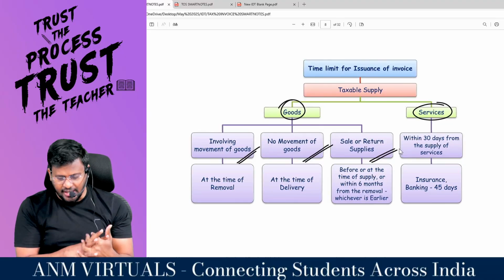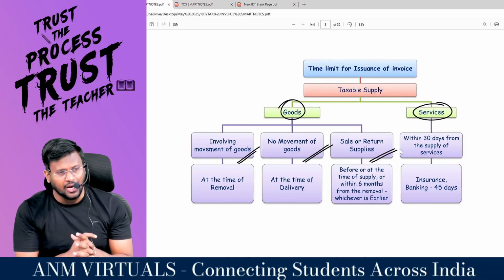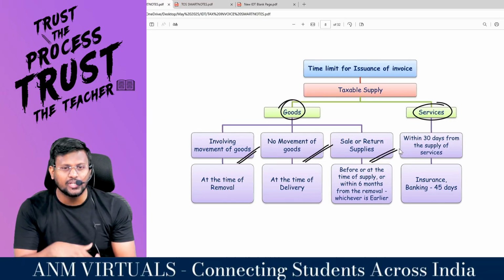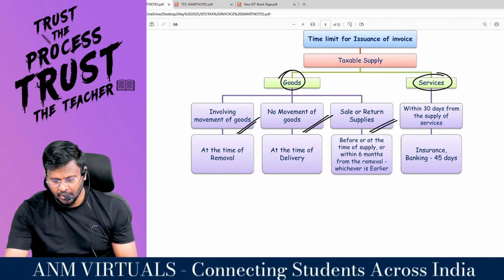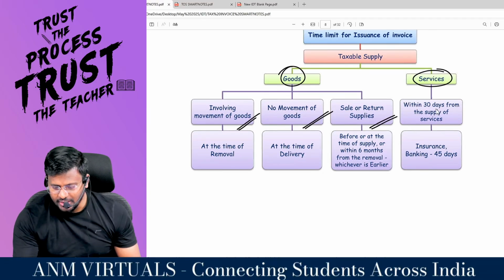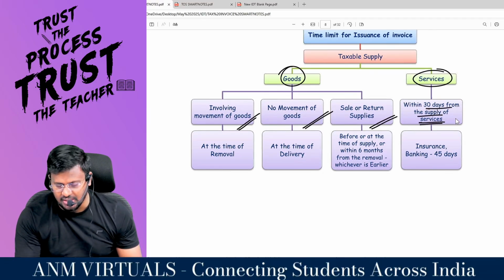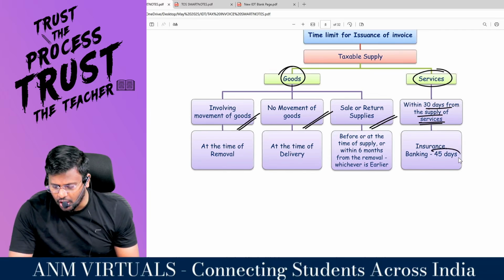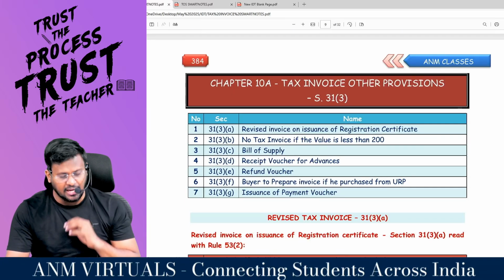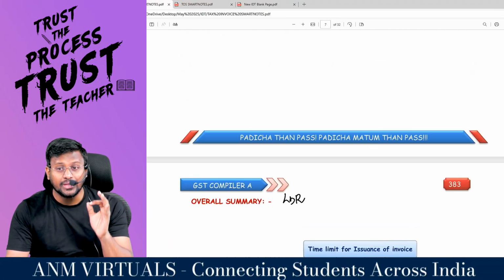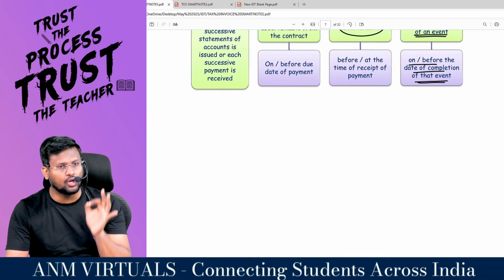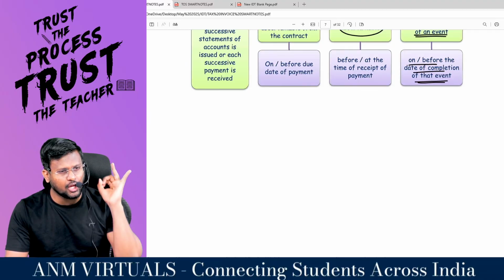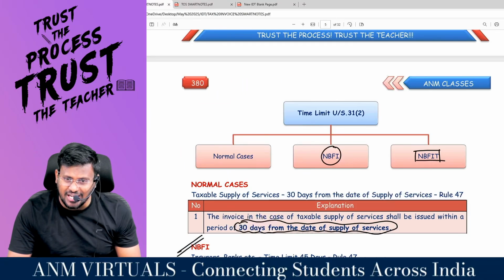With regard to sale or return basis, before or at the time of supply or within six months from the date of removal, whichever is earlier. Comfortable? With regard to services, within 30 days from the supply of services, generally. And with regard to NBFCs, instead of 30 days, it is 45 days. Are you all ready with me? That's it with regard to the first recalling of when a supplier of goods and when a supplier of services is supposed to raise the invoice.